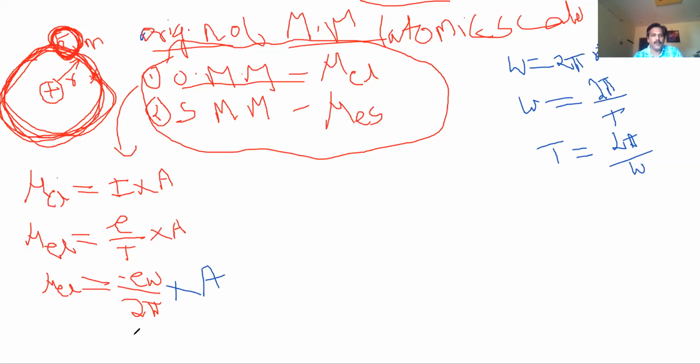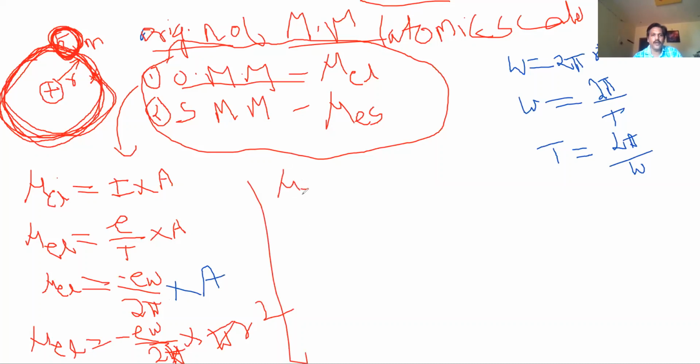What is the area? The electron is revolving in a circular orbit, so the area is pi r square. What you can write: mu into L is equal to E omega by 2 pi into pi r square. So pi gets cancelled. Mu into L equals E omega r square by 2. Is it clear, students? Please text if it is clear.